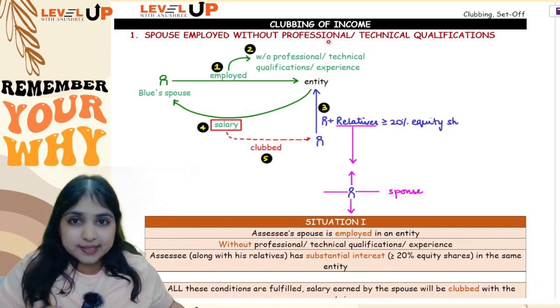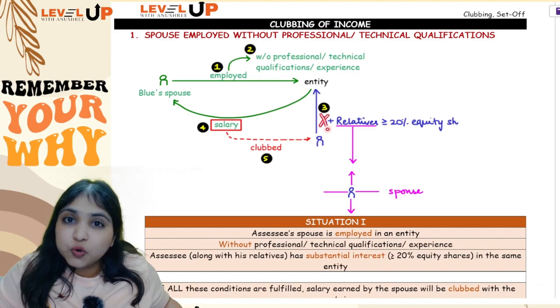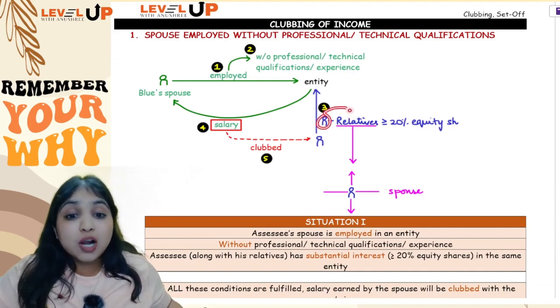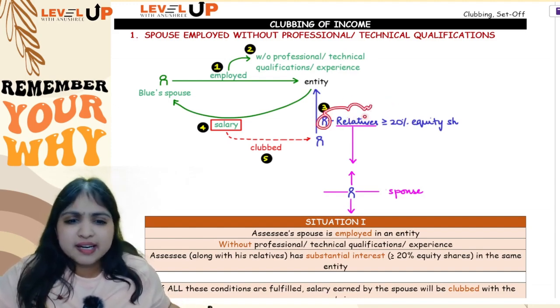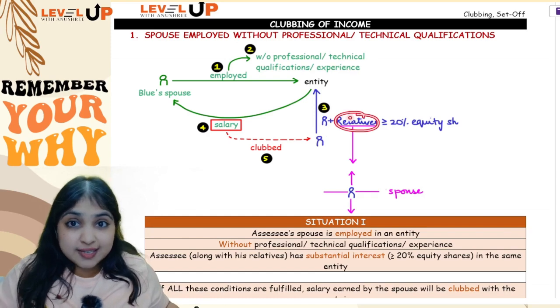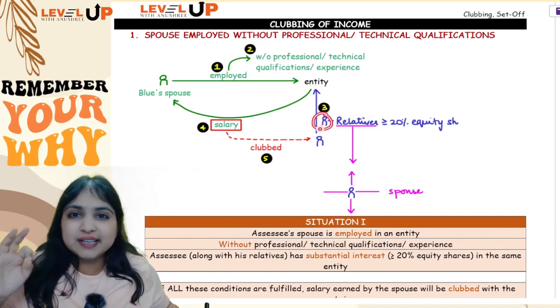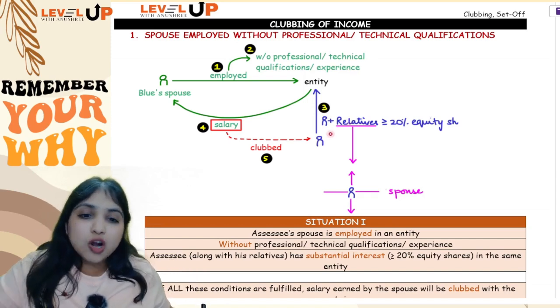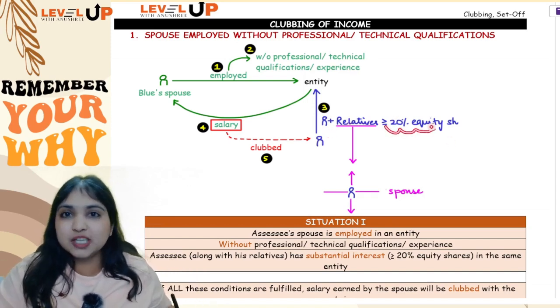See, here you have to understand one thing, okay. What if Blue is not holding any shares? What if only relatives are holding shares? Will you say that yes, this condition is fulfilled? No. Blue along with his relatives, which means relatives may own shares, may not own shares, doesn't matter. But Blue must have at least some shares in the entity. Only then this condition will get fulfilled. So Blue along with his relatives should have at least 20% equity shares in the entity.